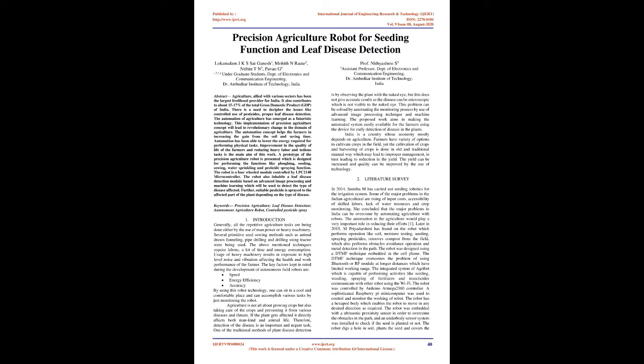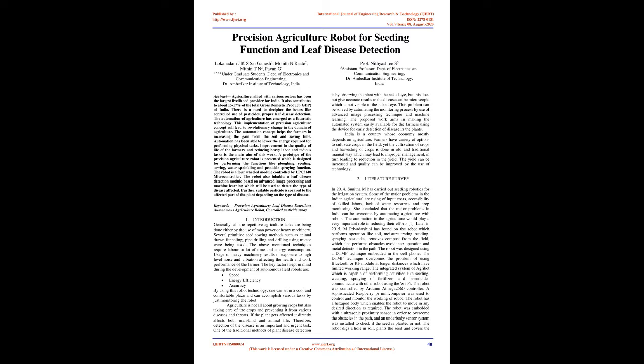of this work. A prototype of the precision agriculture robot is presented, which is designed for performing functions like ploughing, seeding, sowing, water sprinkling and pesticide spraying. The robot is a four-wheeled module controlled by the LPC2148 microcontroller.